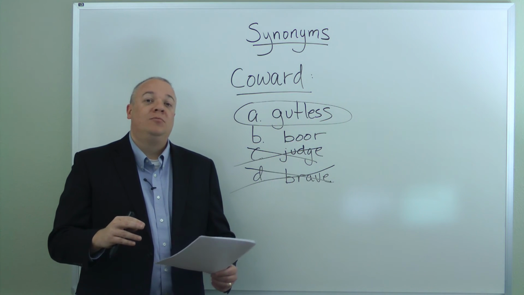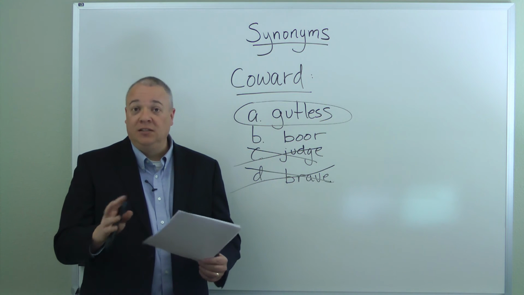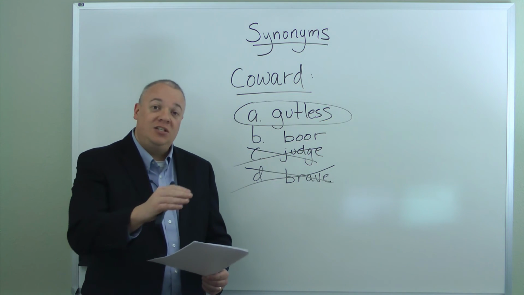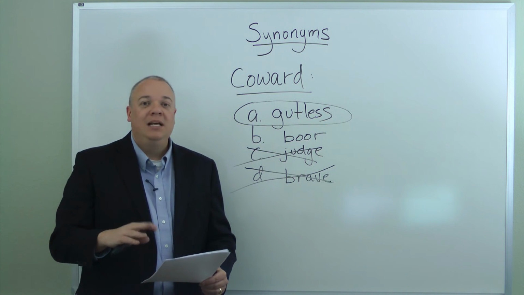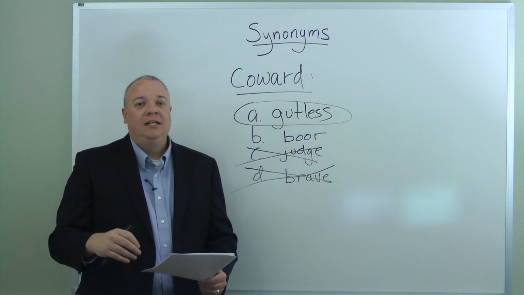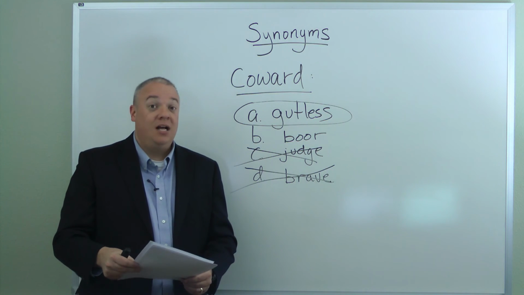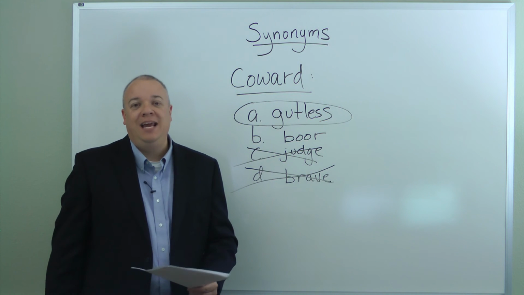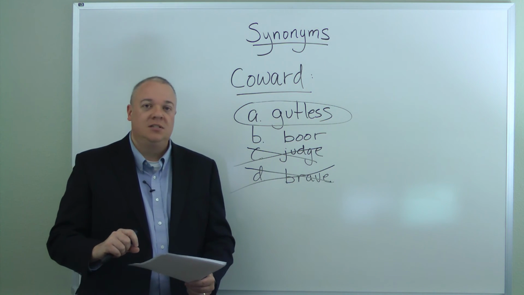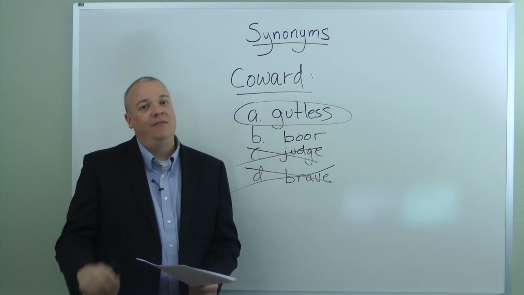They want you to be able to realize the relationship between words and the nuances between words, the little differences, so that you can say this is close to that meaning. This is the one that has at least some overlap, even though it's not a perfect match. So we're looking for nearly perfect synonyms, not the perfect synonym when we take these tests. That's part of what the testers are trying to gauge. Do you understand the subtle differences between words, not just the one that's a perfect match as in a definition?